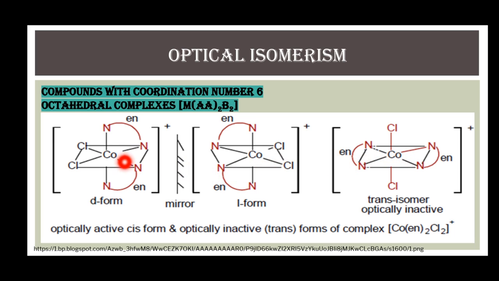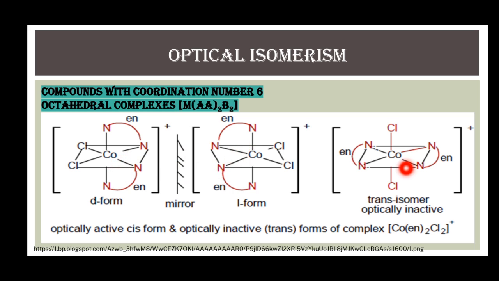This is a complex of cobalt, dichloro bis ethylene diamine cobalt. In its cis form, this isomer exists in two forms, two optically active compounds, D form and L form, which are the mirror images of each other.